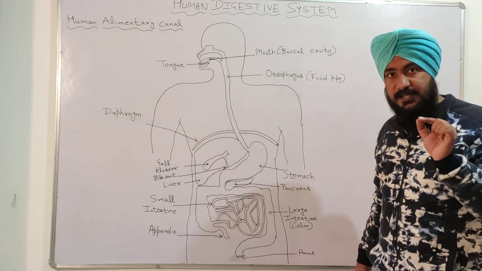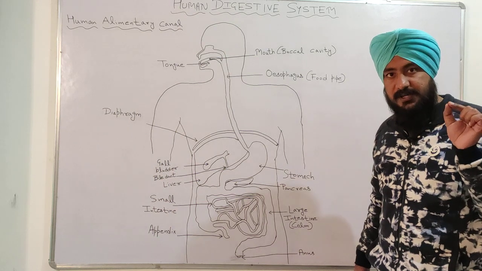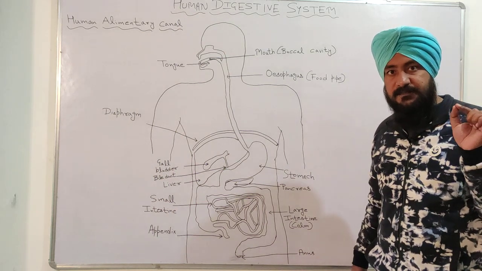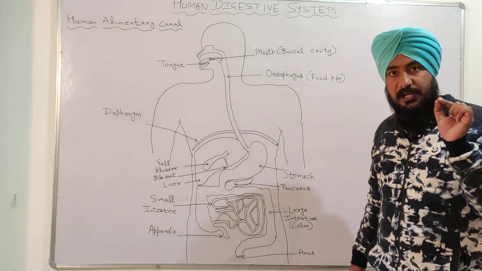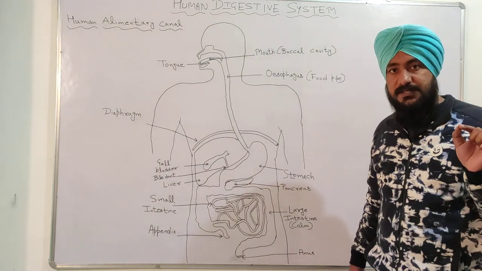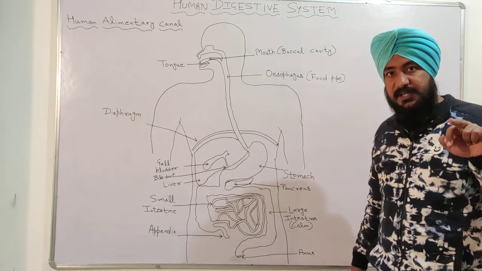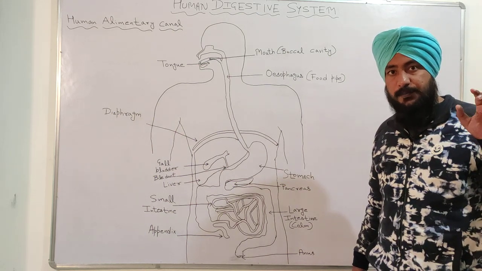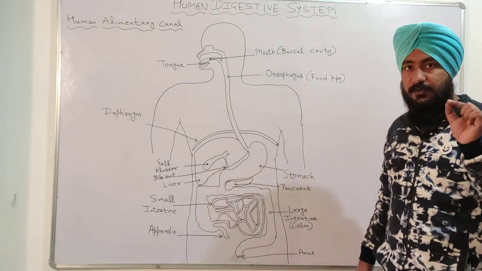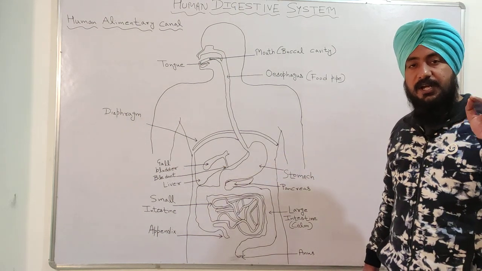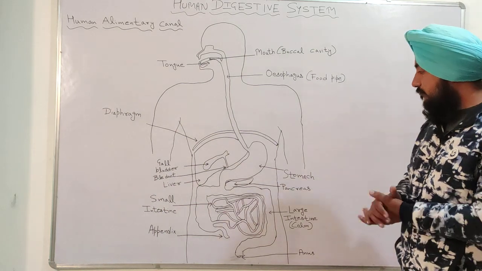This is the basic difference between trypsin and pepsin. Both have the same function of converting the protein into amino acid, but pepsin works in the acidic medium and trypsin works in the alkaline medium.